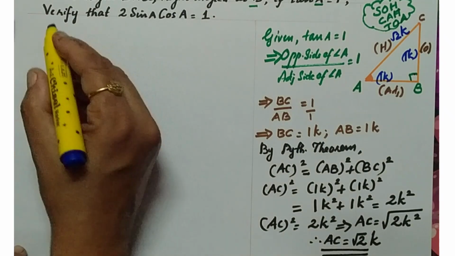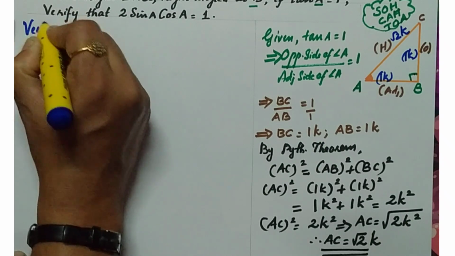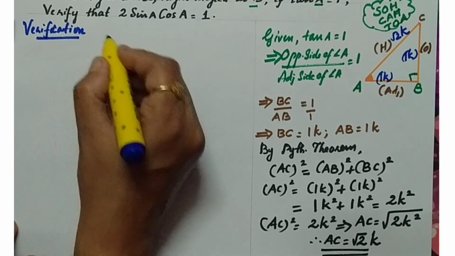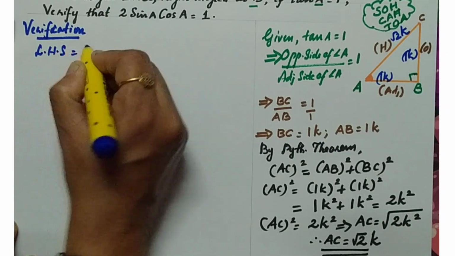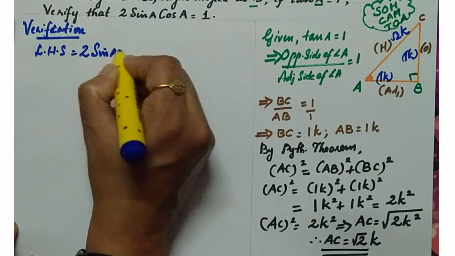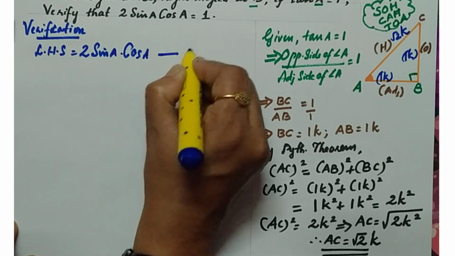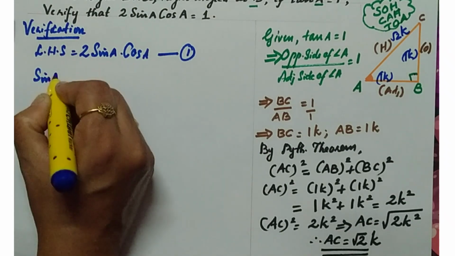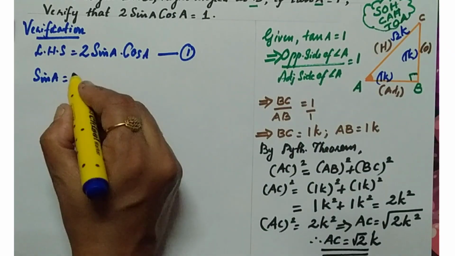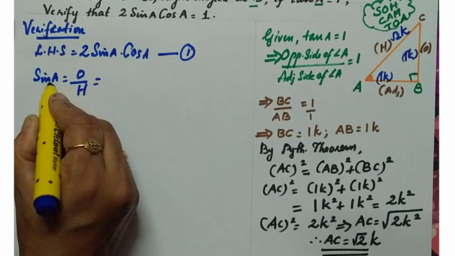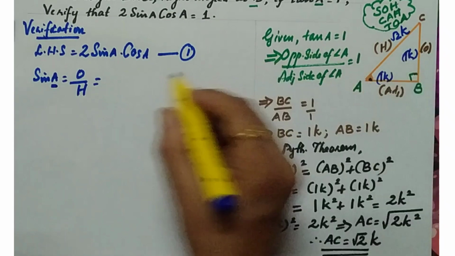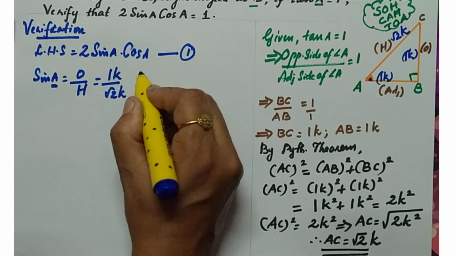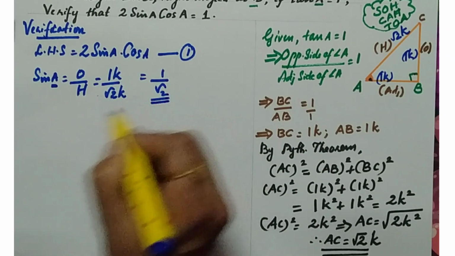Okay, come to the verification. Verification means take the LHS to prove the RHS. Which is the LHS here? LHS equals 2 sin A cos A. Take this as equation number 1. Why? I need to find the values of sin A and cos A. At first we can find sin A. Sin A equals opposite by hypotenuse. For angle A, which is the opposite? For angle A, the opposite is 1K by the hypotenuse, which is root 2K. K gets cancelled. 1 by root 2 is the value.